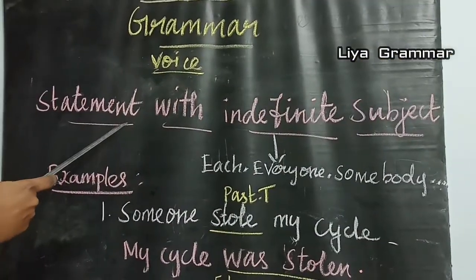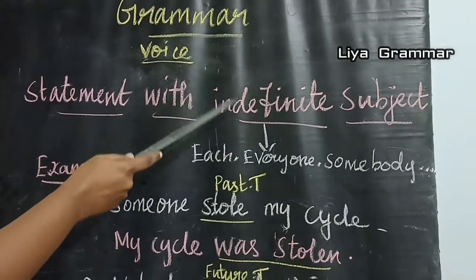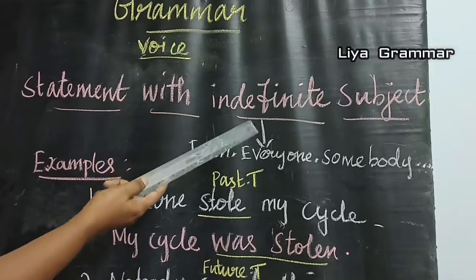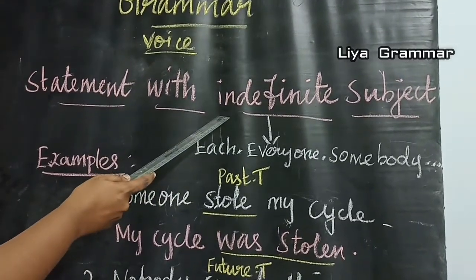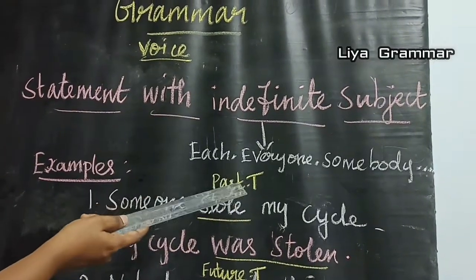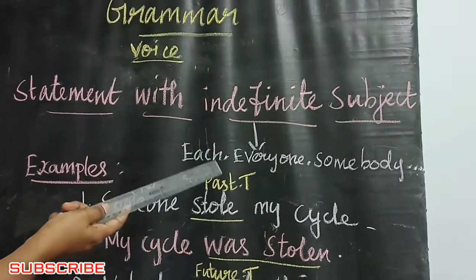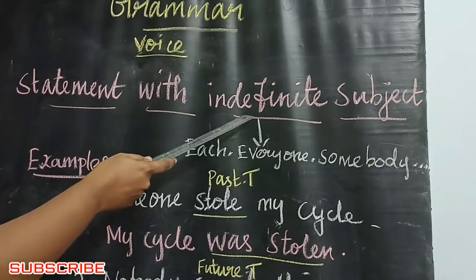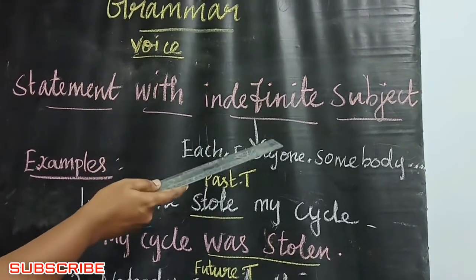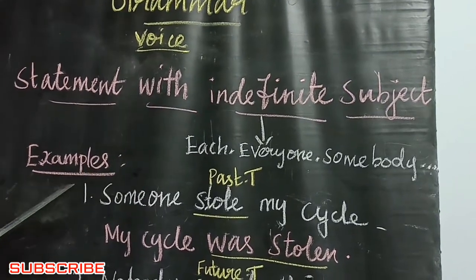Next we move on to statement with indefinite subject. What is indefinite? Indefinite words do not refer to any specific person or thing. They are not specific about which noun they replace. For example: each, everyone, somebody, someone, everything, no one, nothing, neither, either. These words are all indefinite singular. Indefinite plural words: both, few, many, others, several. These words are all indefinite plural. So now we will see the examples.